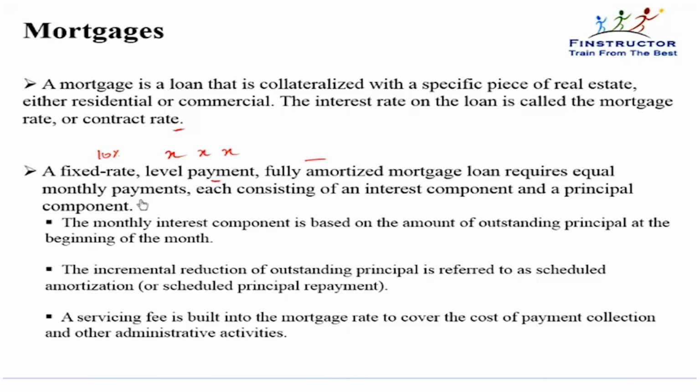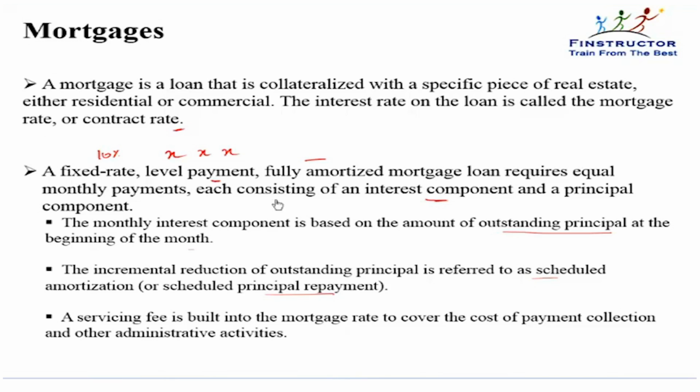It requires equal monthly payments, each consisting of an interest component and a principal component. The monthly interest component is based on the amount of outstanding principal at the beginning of the month. The incremental reduction of outstanding principal is referred to as scheduled amortization or scheduled principal repayment.